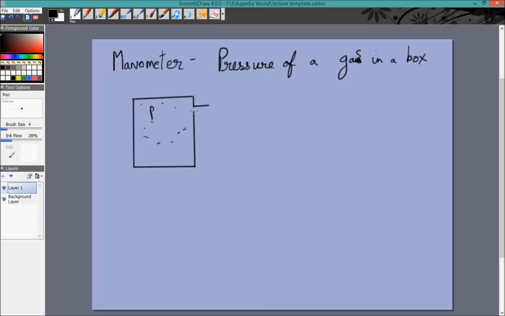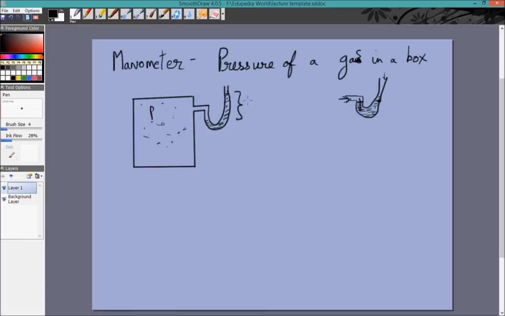So the manometer looks something like this. And it is nothing but just a tube which has some mercury. And in ideal case, if you keep it flat like this, this is atmospheric pressure, this is atmospheric pressure, so both the sides would have the same level of mercury. But if there is some gas applying a pressure, you can just see that if you blow through this side the liquid level would drop, and in this side it would rise. So when there is some pressure, this is how the mercury in the manometer looks like.